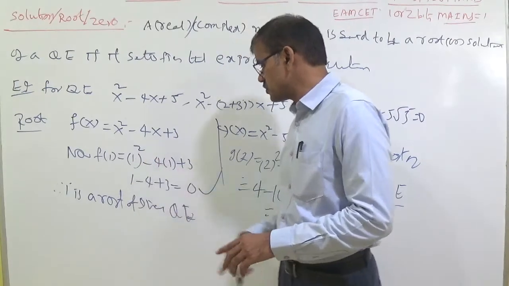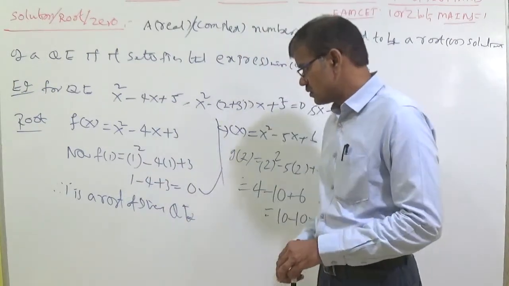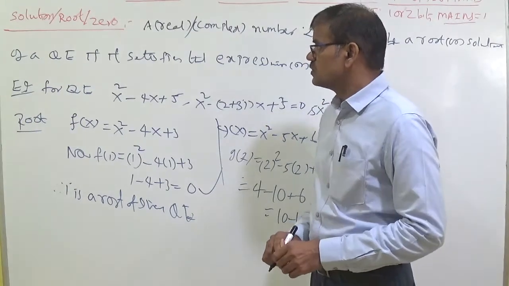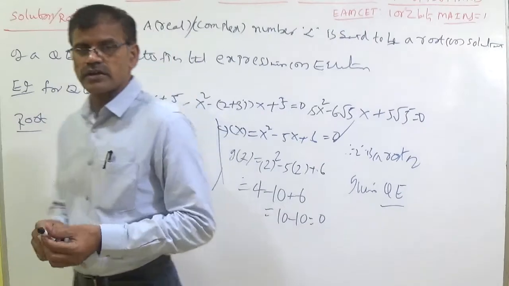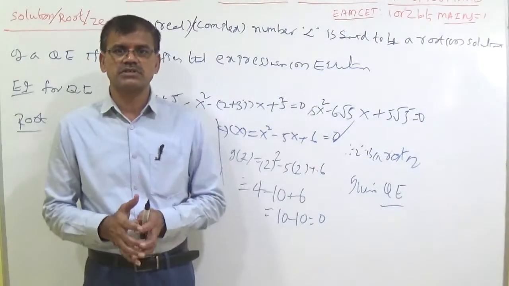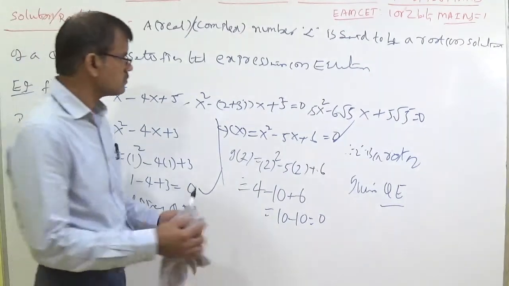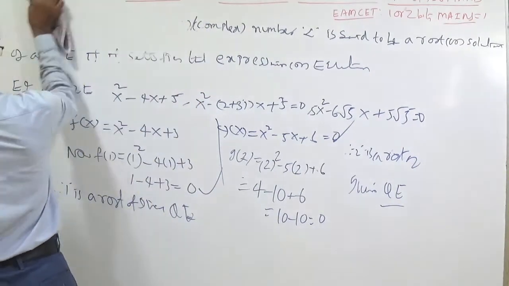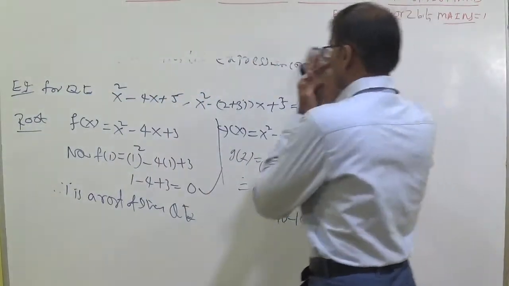Whenever you substitute 1, it becomes 0. Whenever you substitute 3 also, it becomes 0. So this means that the real or complex number which satisfies the given quadratic equation or quadratic expression is called a solution or root or zero. Now let us discuss the quadratic identity.